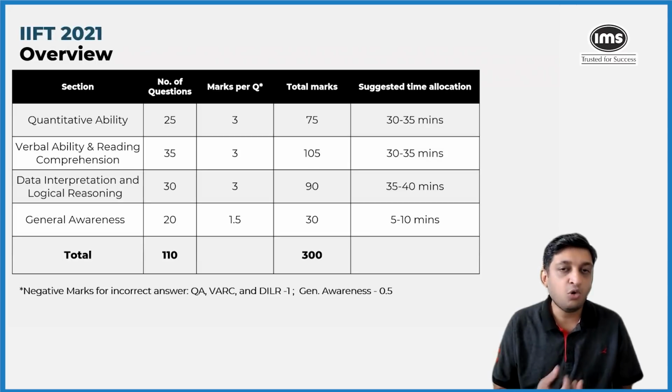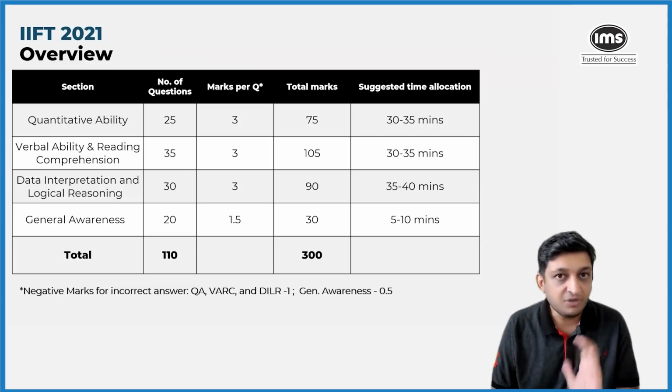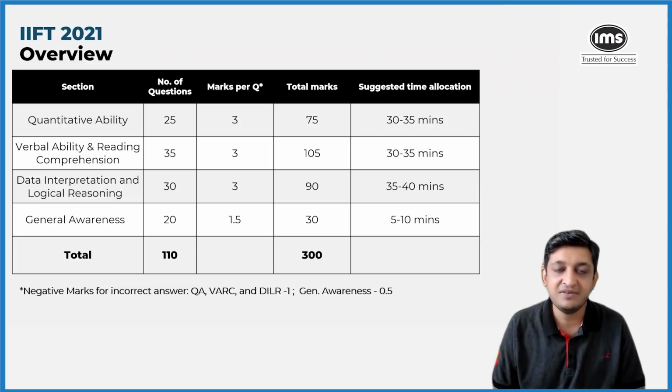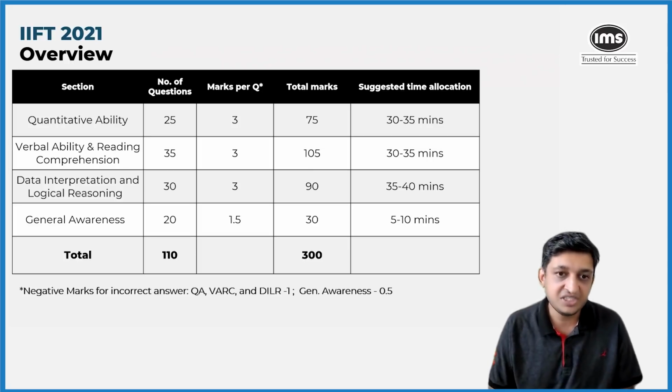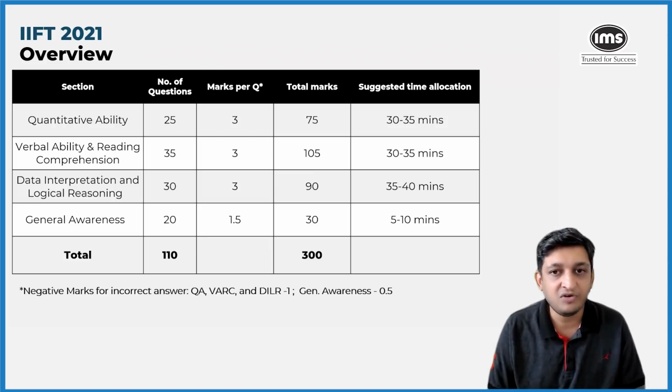If you look at the overview of the entire test, the test had 4 sections: quantitative ability, verbal ability, reading comprehension, data interpretation, logical reasoning, and general awareness. The number of questions in each of these sections has been given on the screen here. So 25 questions in QA, 35 questions in VA plus RC, 30 questions in DI plus LR, and 20 questions on general awareness. The marks per question and the negative marking we have already discussed.